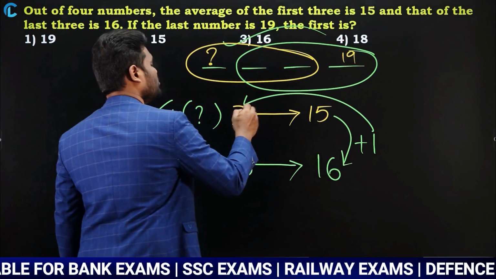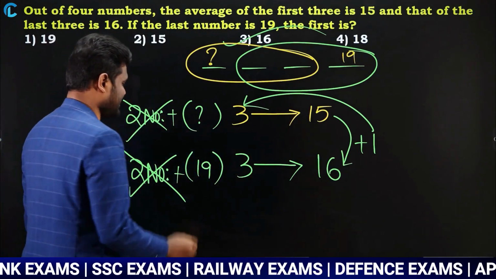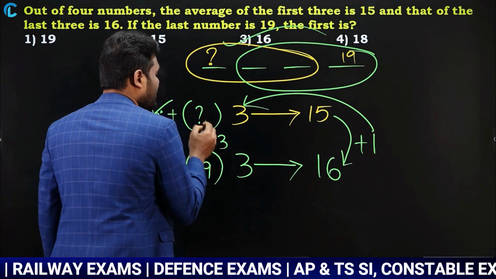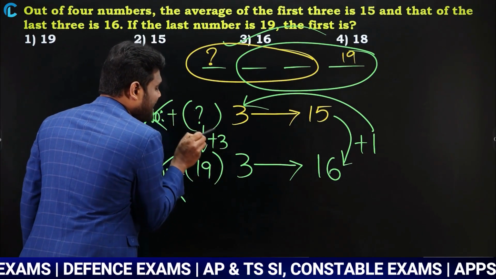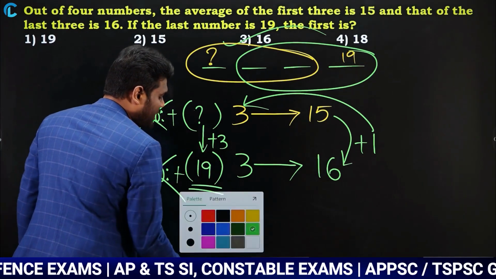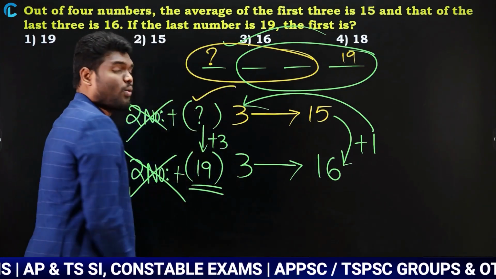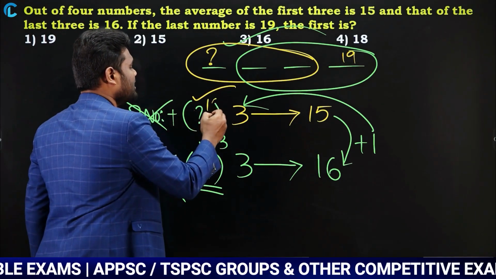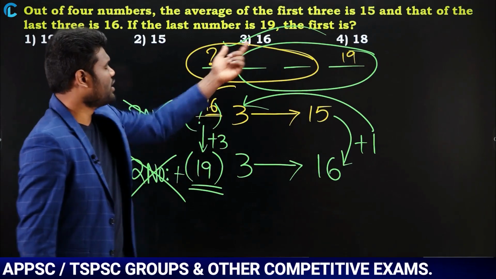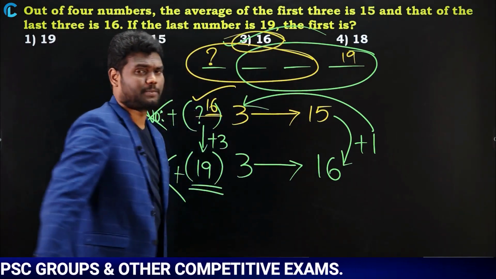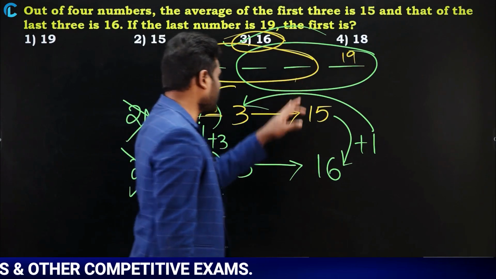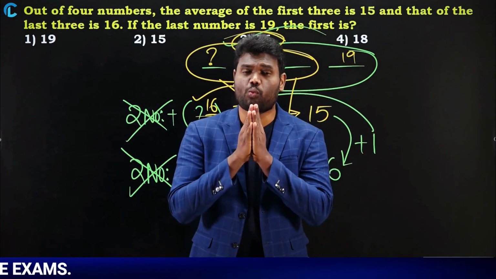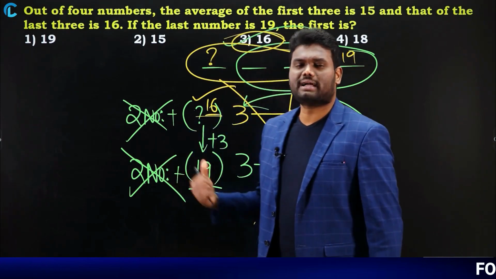Plus 1 into 3 is plus 3, which means when you are coming from top to bottom, it is 3 extra. So if I add 3 to this number, I get 19. But my question is what is this number? I need to subtract this 3. So 19 minus 3, I can say that this number is going to be 16, which is the same as what we got earlier. So even this calculation is not required. Without doing this calculation also you can mark the answer. Once you know the concept, you can mark this answer directly.